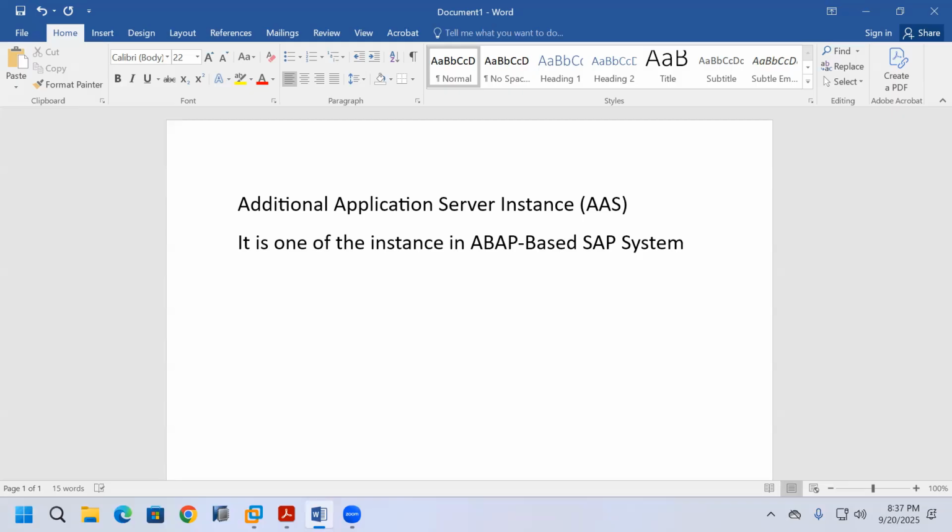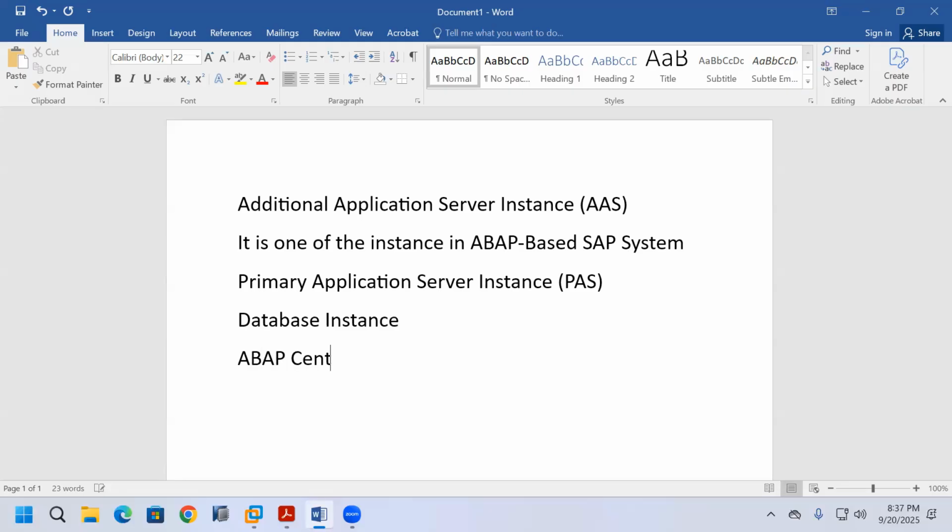In the previous session, what instances did we install? The Primary Application Server instance, in shortcut called PAS. Another one is the database instance. And another one is the ABAP Central Service Instance, in shortcut called ASCS. So previously, we installed these three instances.